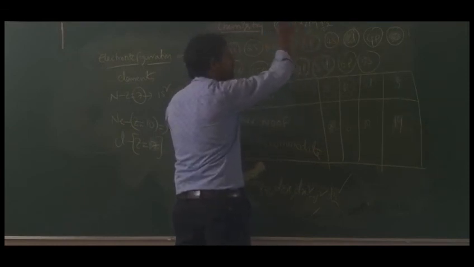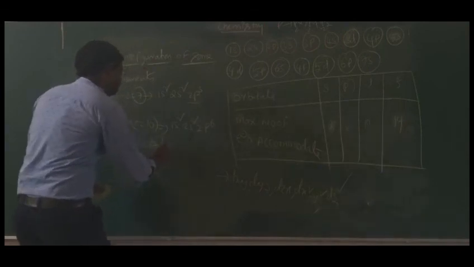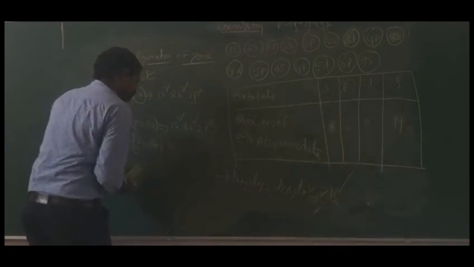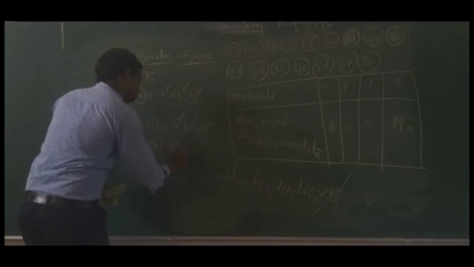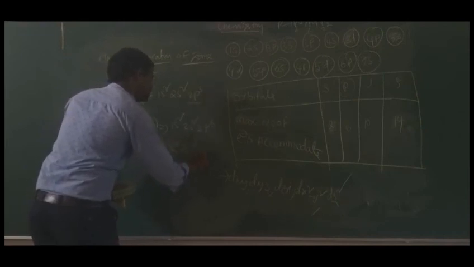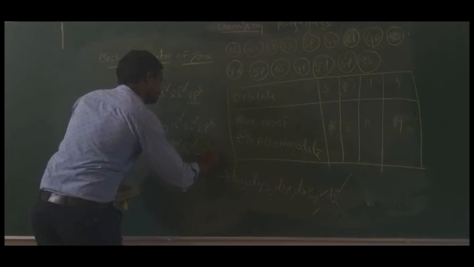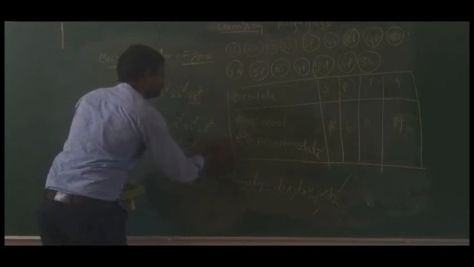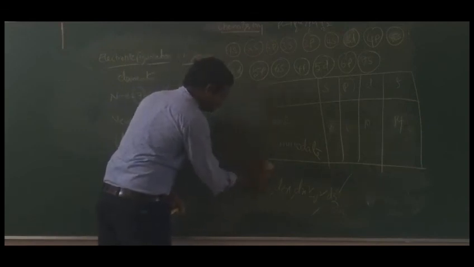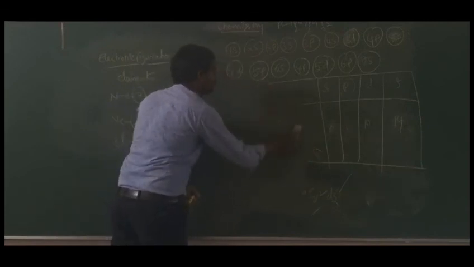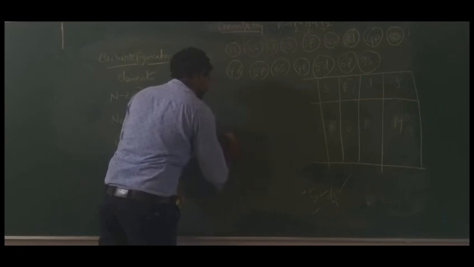So 5 we can accommodate in 3p. So what will we get? 1s2, 2s2, 2p6, 3s2, 3p5. Okay, like this we have to write the electronic configuration of elements.